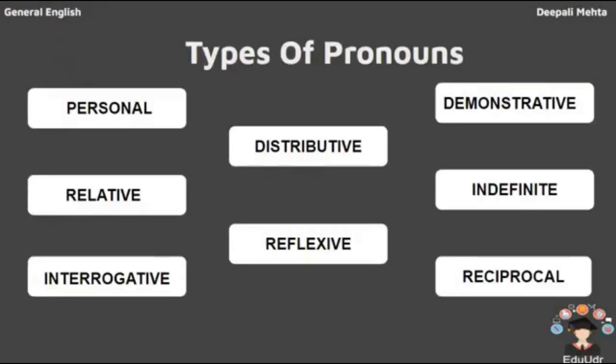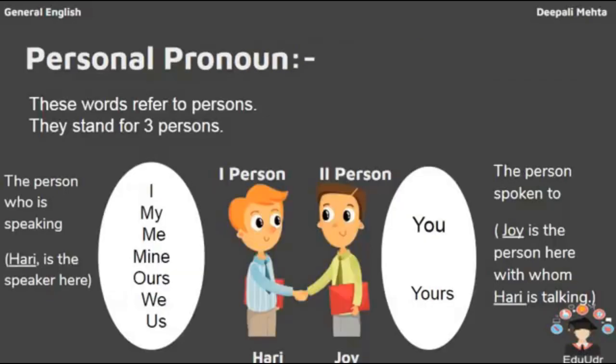Now we have to study the 8 types of pronouns, which are personal, relative, interrogative, distributive, reflexive, demonstrative, indefinite, and reciprocal. These all 8 types of pronouns are very important. The first one is personal pronoun. These pronouns simply refer to persons as the name itself suggests.